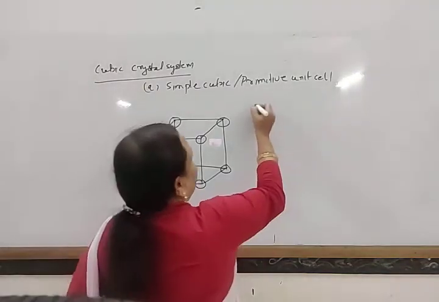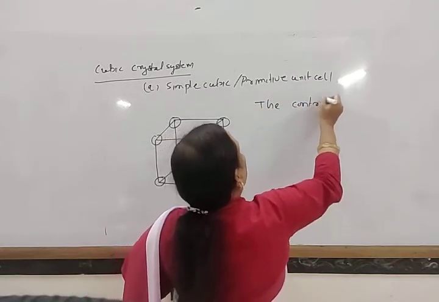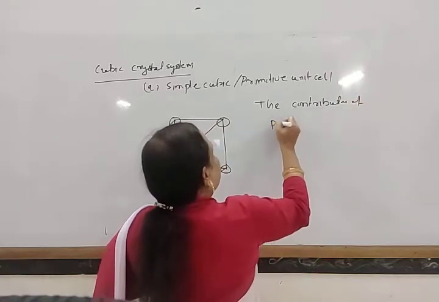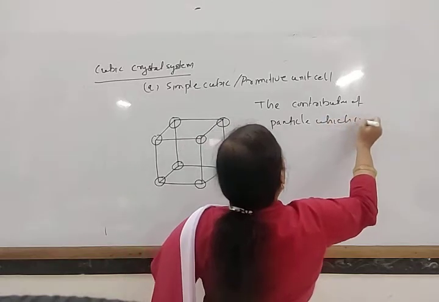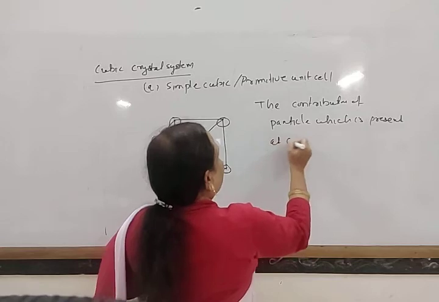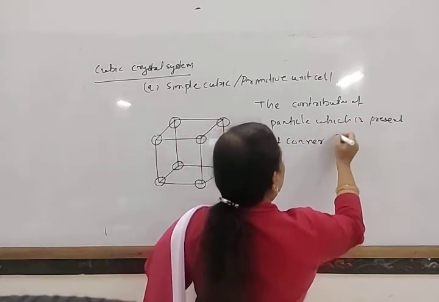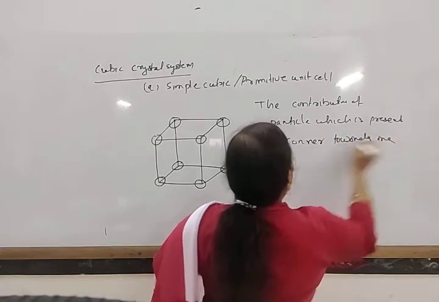So the contribution of a particle present at a corner towards one unit cell